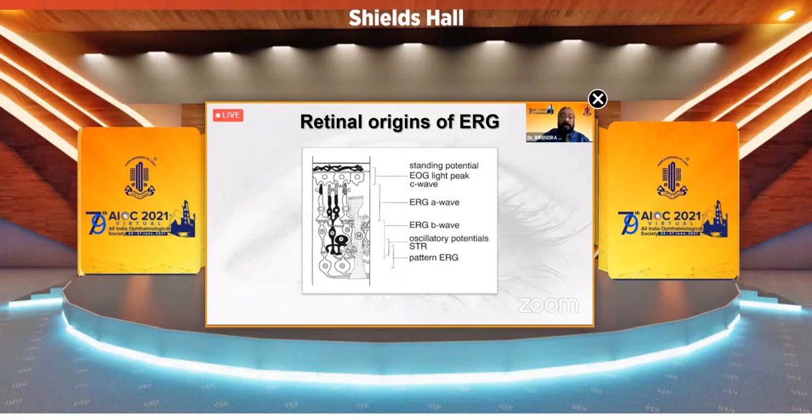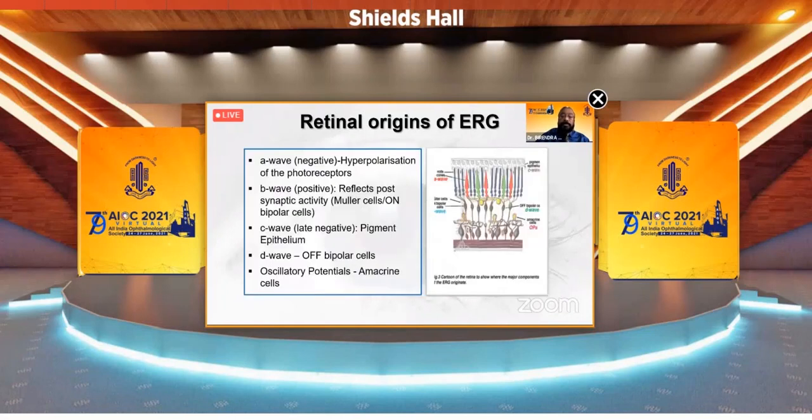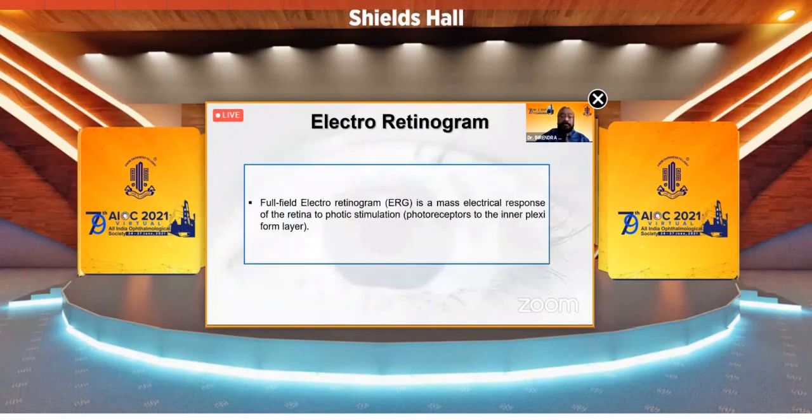ERG B waves come from the bipolar cells. Then comes the pattern ERG from the ganglion cells, and then it proceeds towards the nerve fiber layers and to the optic nerve. This is the same thing in a cartoon manner. The A wave from the hyperpolarization of the photoreceptors, B wave from the bipolar cells, C from the pigment epithelium, D for off bipolar cells, oscillatory potentials from amacrine cells.